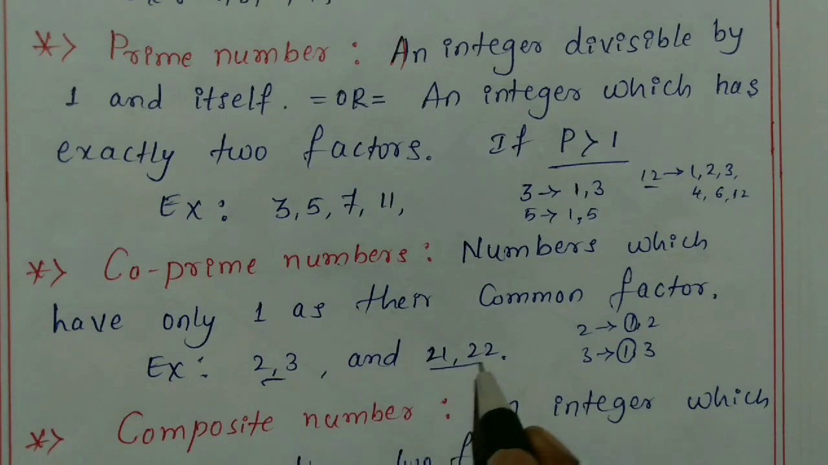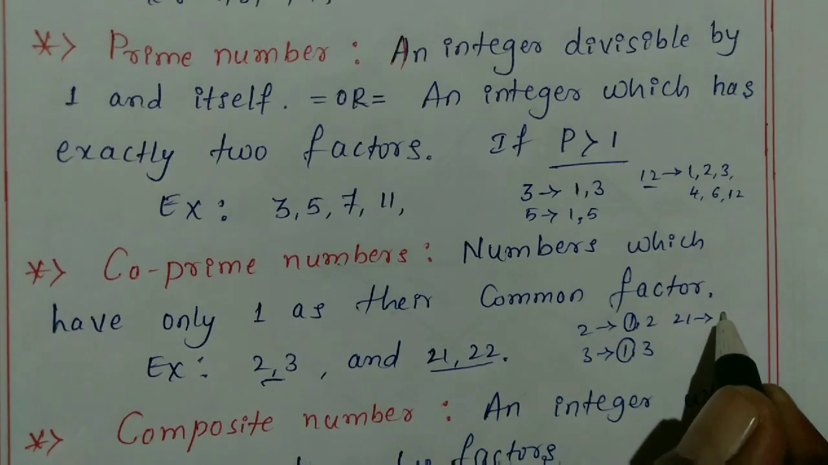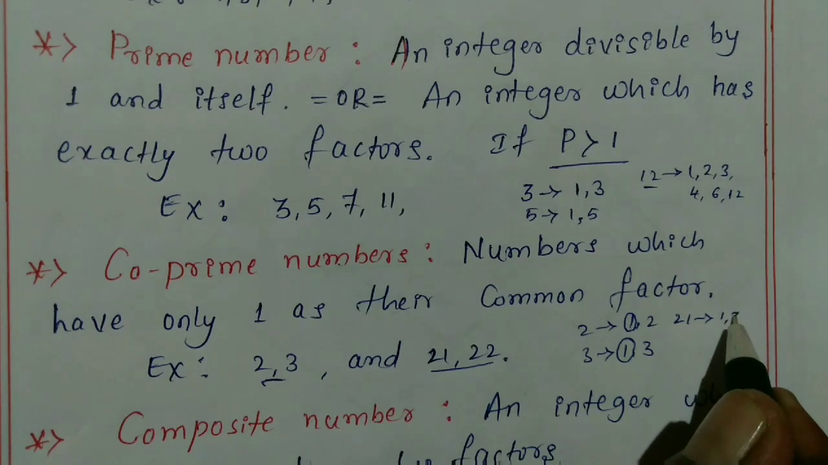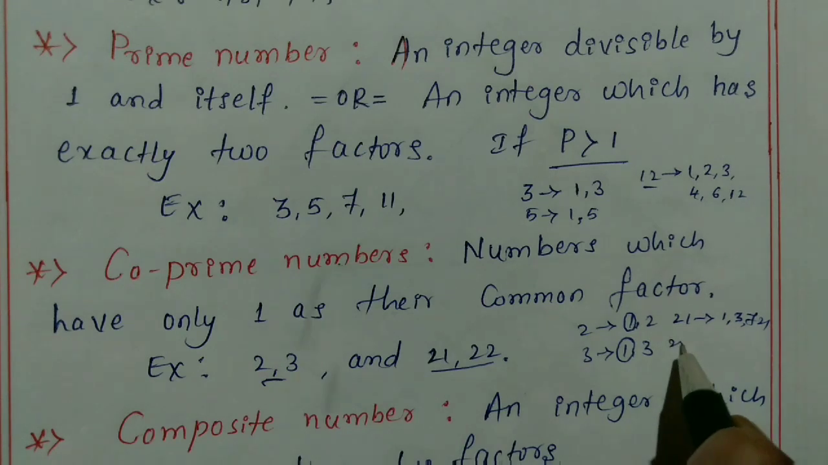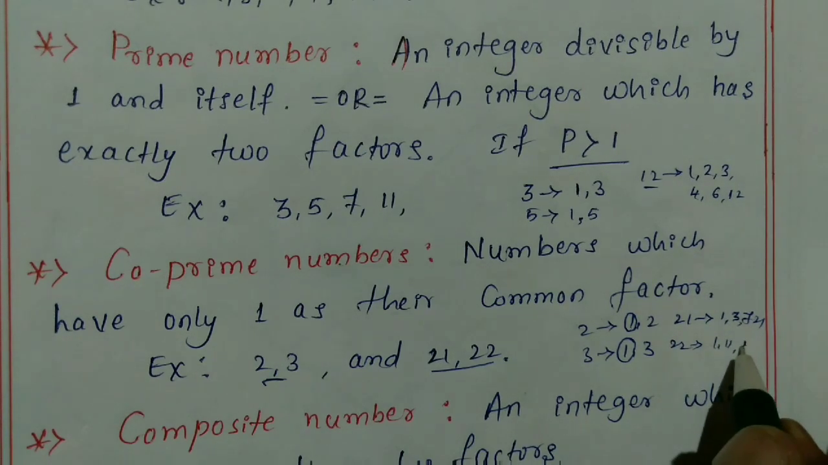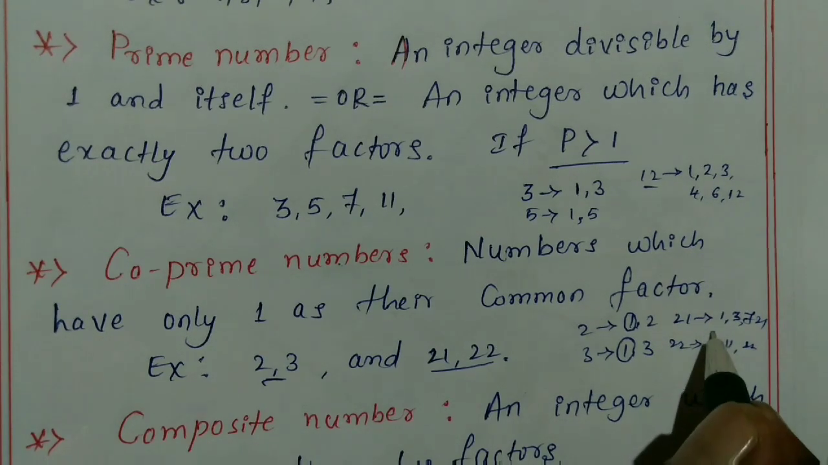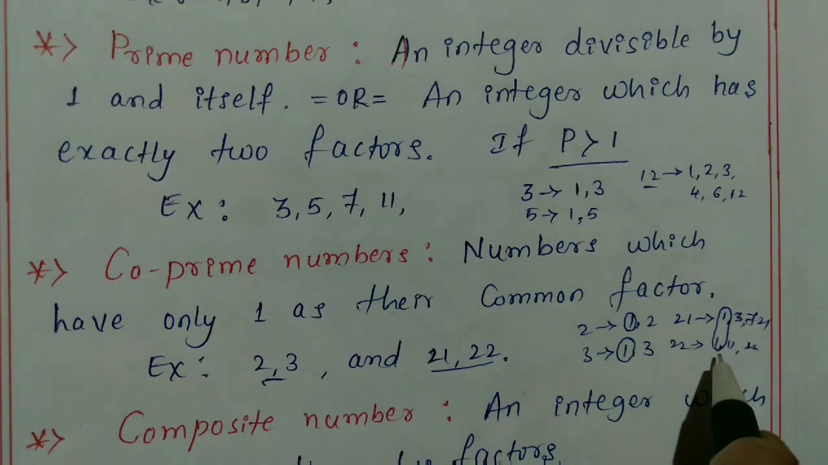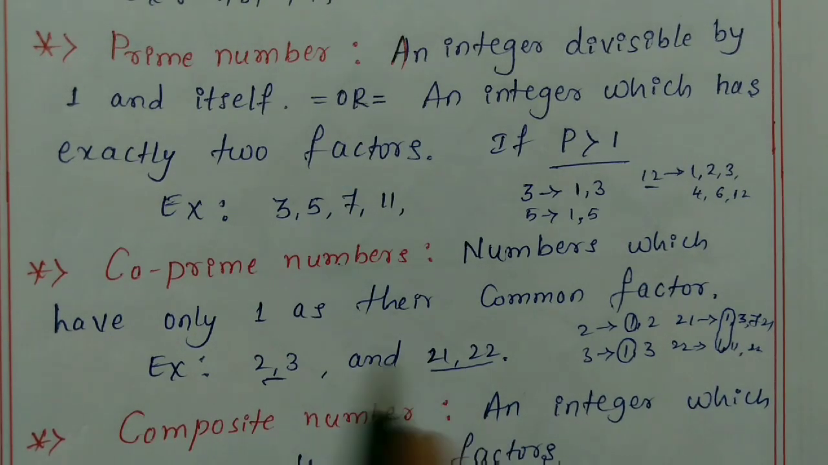21 also. Here 21 has factors 1, 3, 7 and 21. And 22 has only 1, 2, 11 and 22. In these two only one common factor is there, that is 1. So that's why these two are also examples of co-prime numbers.